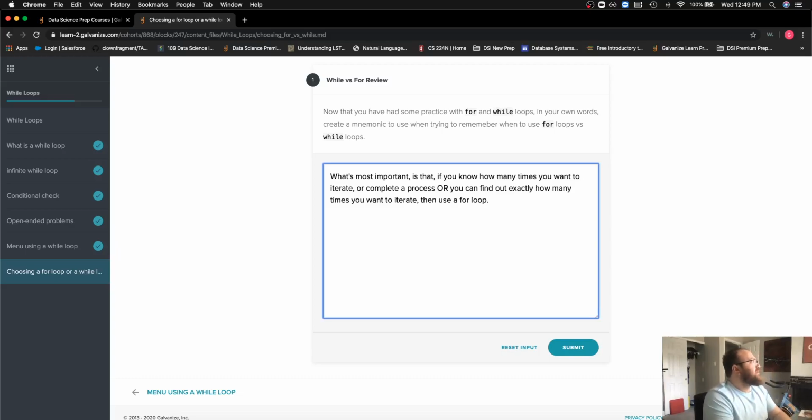Maybe I have a list coming in and I might get a list with one object. I might get a list with 1,000 objects. I can check the length of that list or just iterate through that list explicitly and have a good understanding of how many times I need to iterate using my for loop.